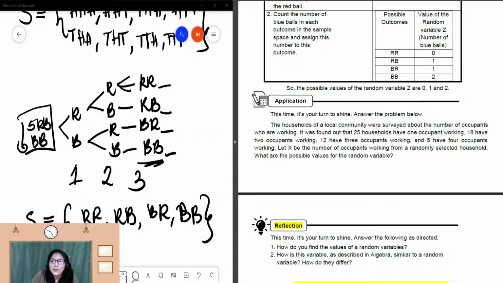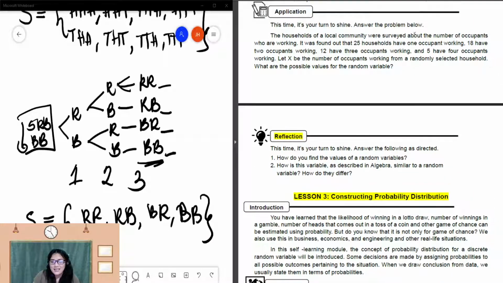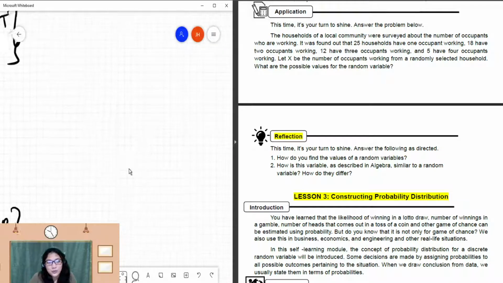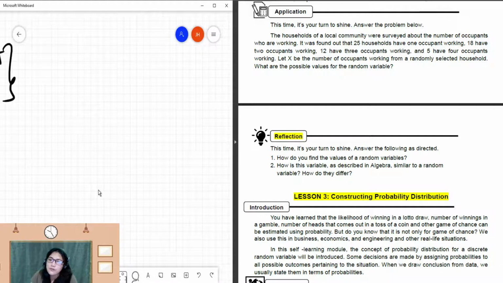Okay? So, this time, it's your turn to shine. Answer the problem below. So, are you ready? Sige, let's try. The households of a local community were surveyed about the number of occupants who are working. It was found out that 25 households have 1 occupant working, 18 have 2 occupants working, 12 have 3 occupants working, and 5 have 4 occupants working. Let X be the number of occupants working from a randomly selected household. What are the possible values of a random variable?